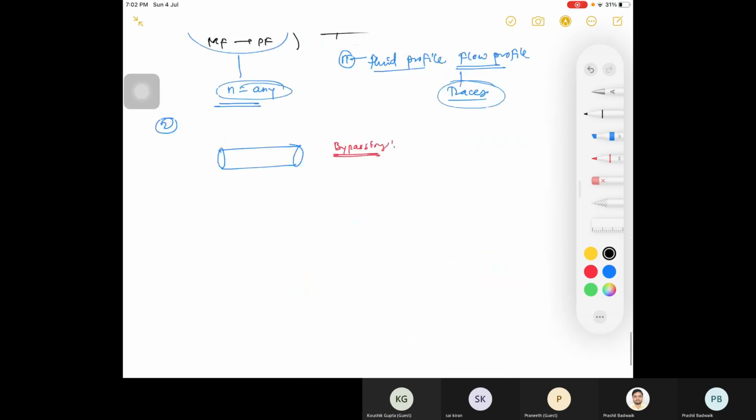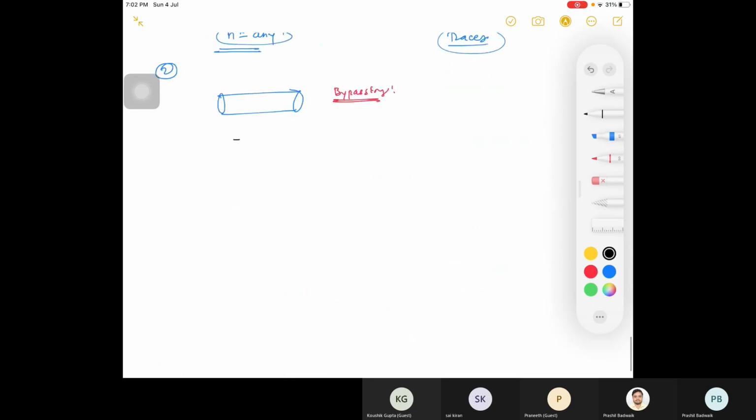For a single RTD, you will have multiple reasons, right? And suppose you have this combination.